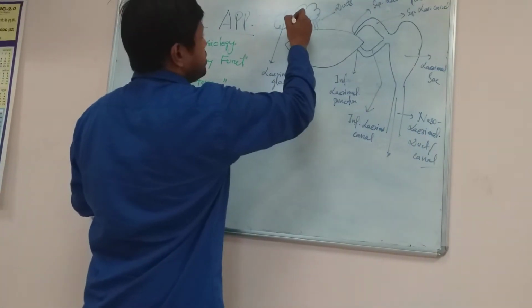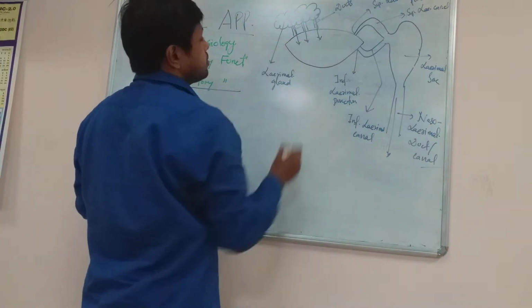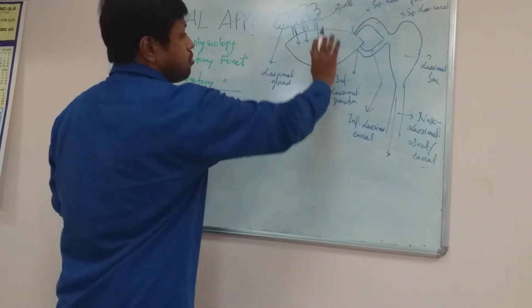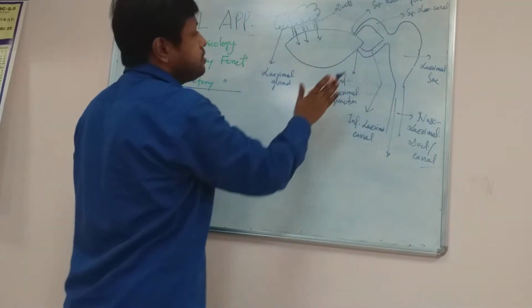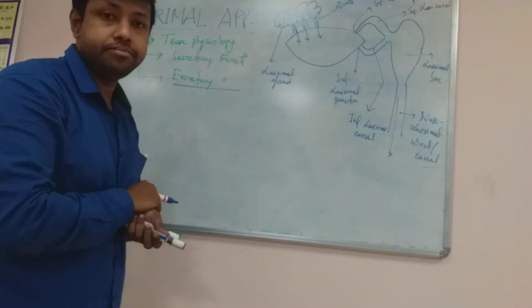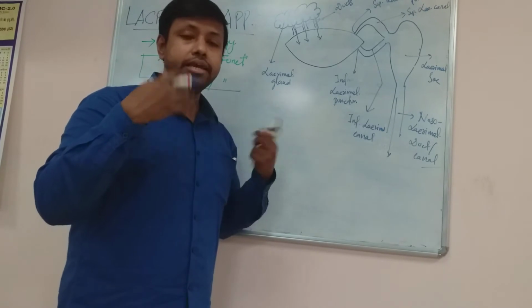So from here, tear will be produced and poured onto the surface of the cornea and conjunctiva, and it will be distributed equally over the surface by the blinking of the eyelid. Can you understand? So when we close the eyes, we blink with the eyelids.